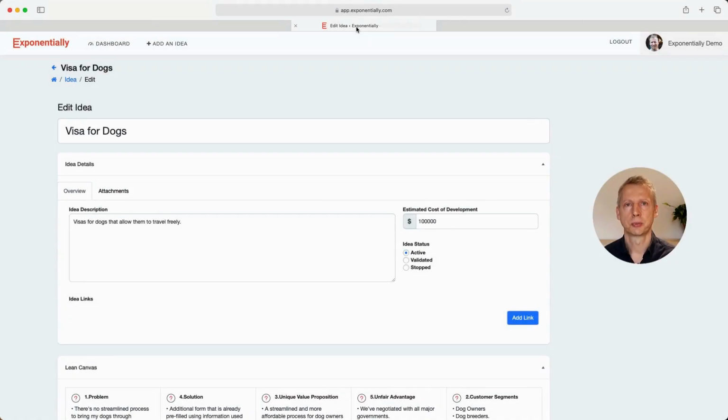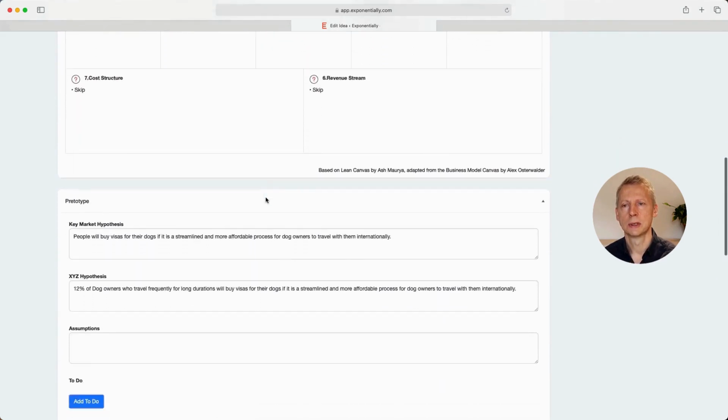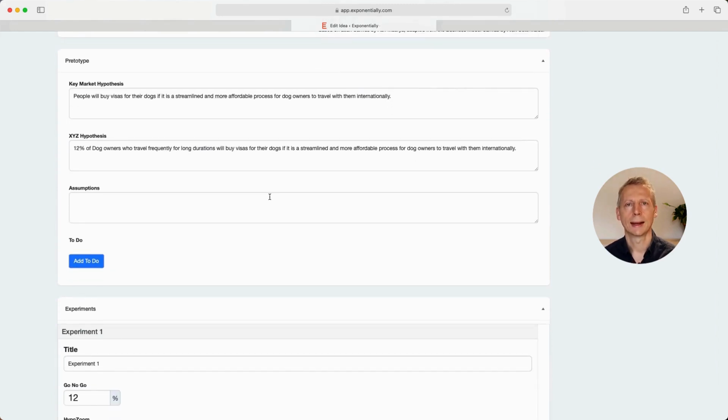Well done for doing your first prototype on our sample exercise. I'm now going to take you through Visa for Dogs and how I would do this, and you can compare it to what you did. So the Visa for Dogs, as a reminder, is a visa for dogs that allows them to travel freely with their owners, of course. We've done the lean canvas, and then if we drop into the prototype,